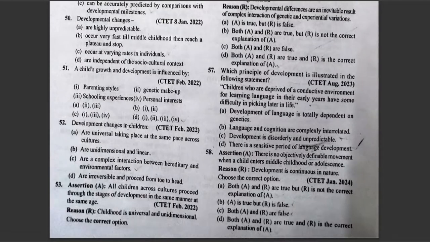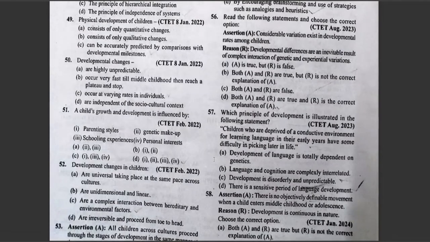Assertion: All children across cultures proceed through the stages of development in the same manner at the same age. Reason: Childhood is universal and unidimensional. Choose the correct option.